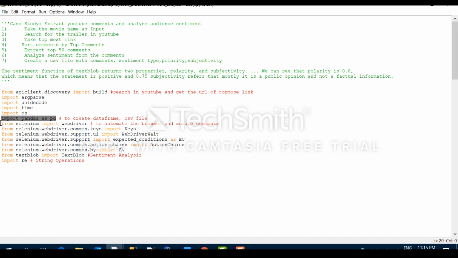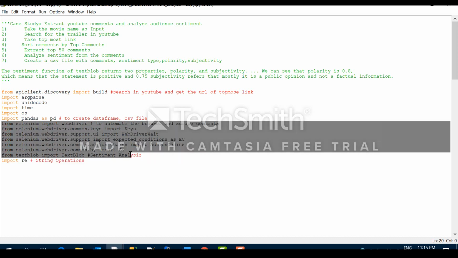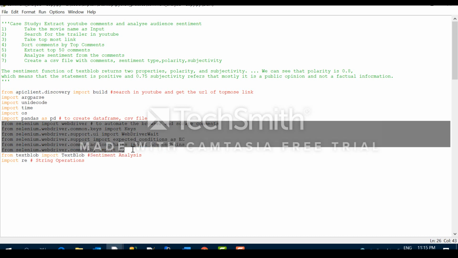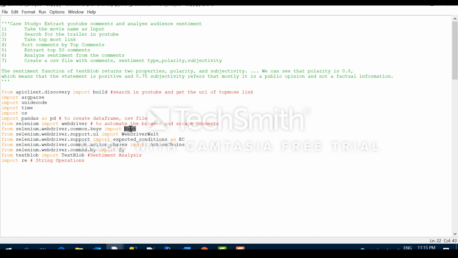And these are all Selenium WebDriver packages which we need for web scraping, like scraping the YouTube comments. There we have to scroll down also, then wait for certain elements to show in the web page. So for those, all these WebDriver, wait, keys, all these things are there. I will explain you line by line when I show you the code.